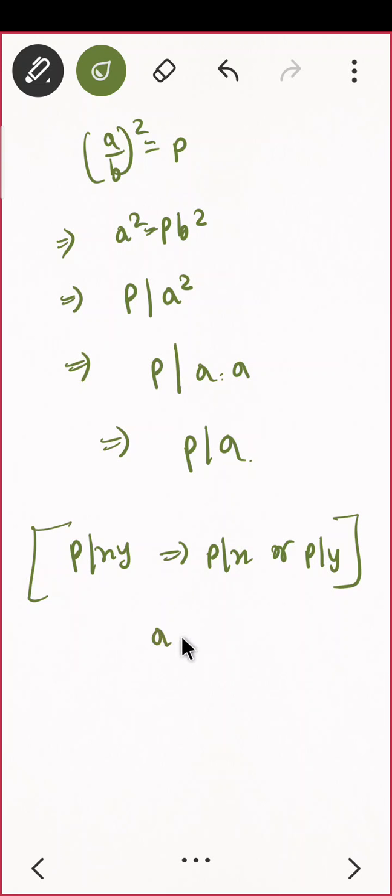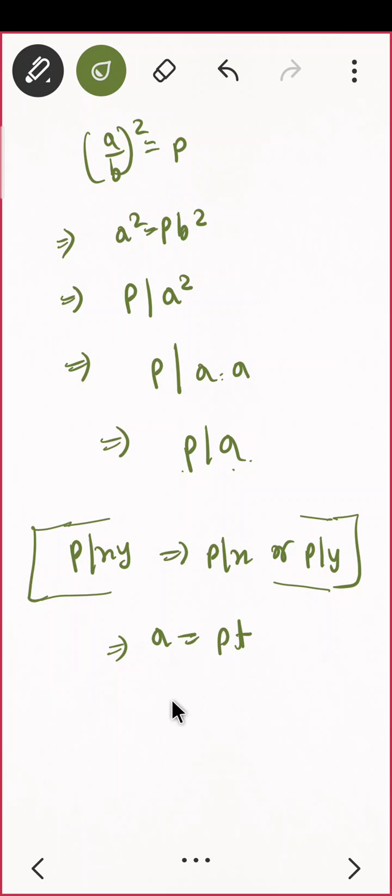Can I write a equal to some pt? P divides a, can I write a equal to pt? Yes, perfect. Can I square now? Squaring both the sides.